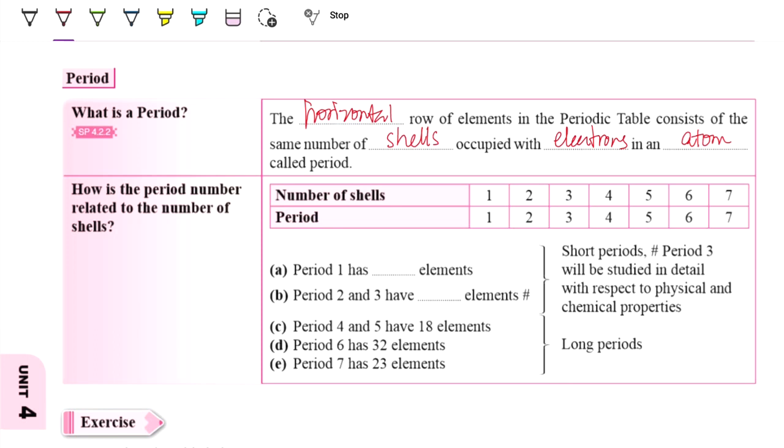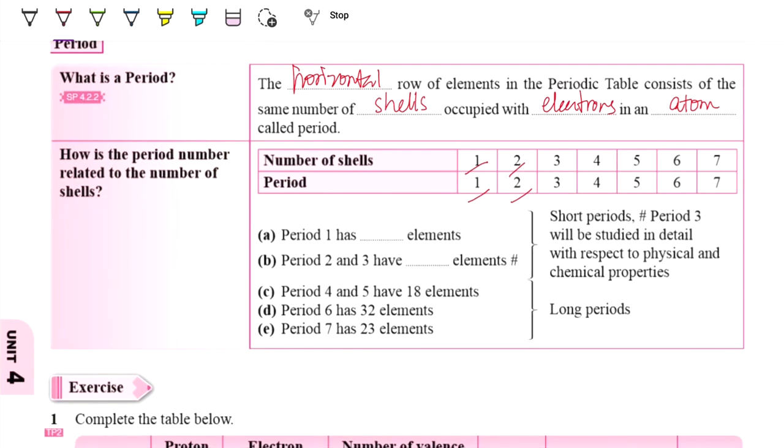So how is the period number related to the number of shells? If one shell, period 1; two shells, period 2; and so on until period number 7. So meaning that, let's classify it. Period 1 has two elements only. Periods 2 and 3 have 8 elements only.